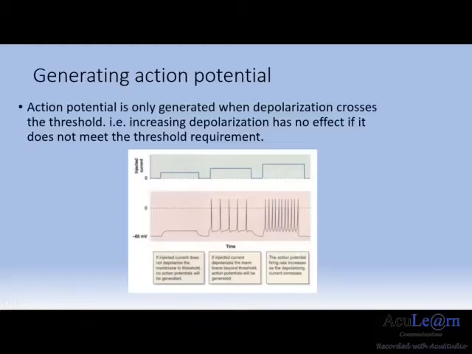However, the action potential can only be generated when there is a sufficient amount of depolarization. If the depolarization does not reach threshold levels, no action potentials would be generated. The following diagram shows the effects of injecting a positive current into a neuron to attempt to generate an action potential. The initial amount of current injected was low, and does not manage to depolarize the membrane to the threshold. Hence, no action potentials were generated.